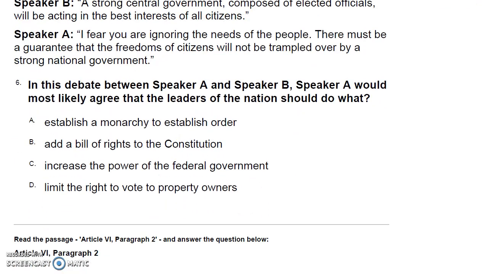Number 6. In this debate between Speaker A and Speaker B, Speaker A would most likely agree that the leaders of the nation should do what? A. Establish a monarchy to establish order. B. Add a Bill of Rights to the Constitution. C. Increase the power of the federal government. D. Limit the right to vote to property owners.